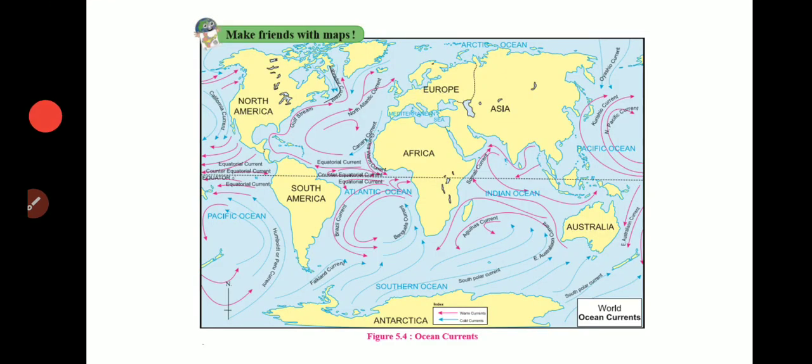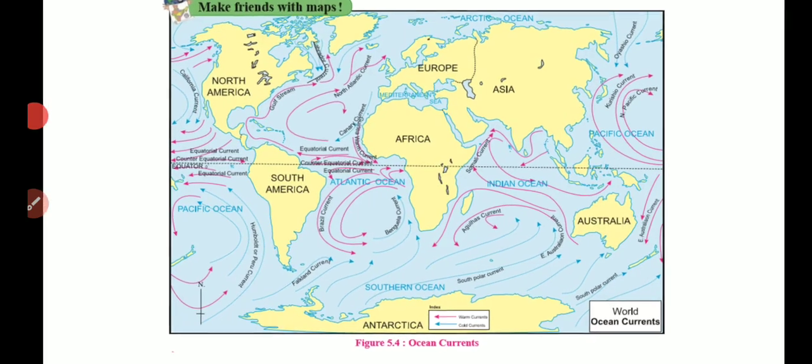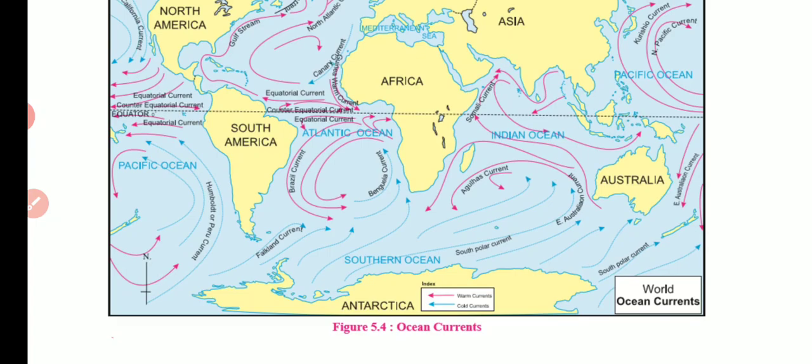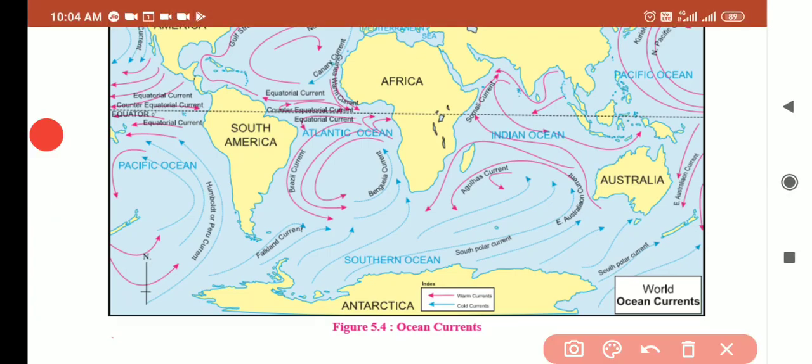See, that is shown in this map. Observe this map very carefully and try to answer the questions. Okay. When there is map observation, children, you should see the index given here. Read the index very carefully, then you can give the answer. Okay, you can try. Now observe this map and try to give the answer. What are the major types of ocean currents? Can you tell? What are the major types of ocean currents?